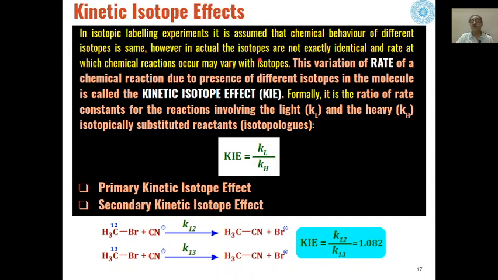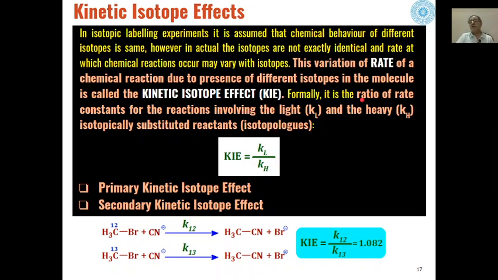However, in actuality the isotopes are not exactly identical, and the rate at which a chemical reaction takes place may vary with the type of isotope we use. This variation of the rate of a chemical reaction due to the presence of different isotopes in the molecule is called the kinetic isotopic effect.